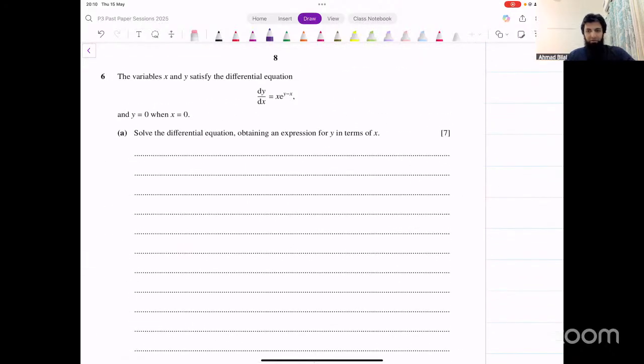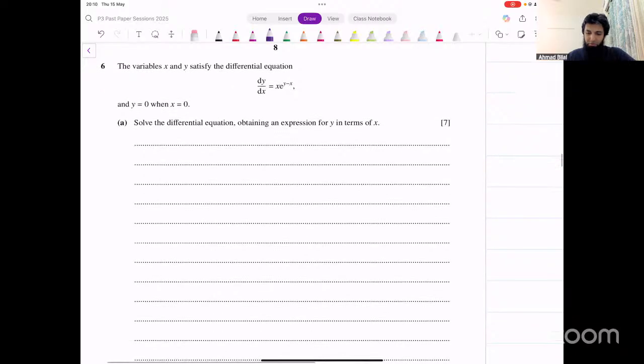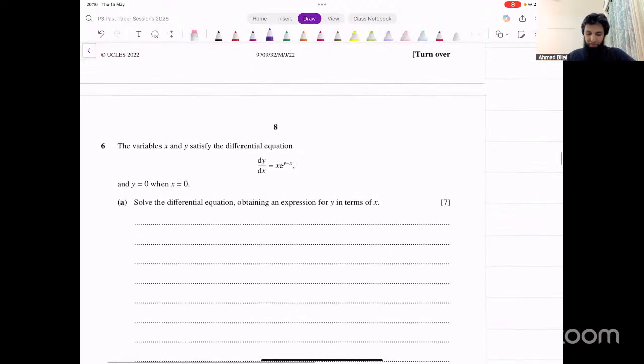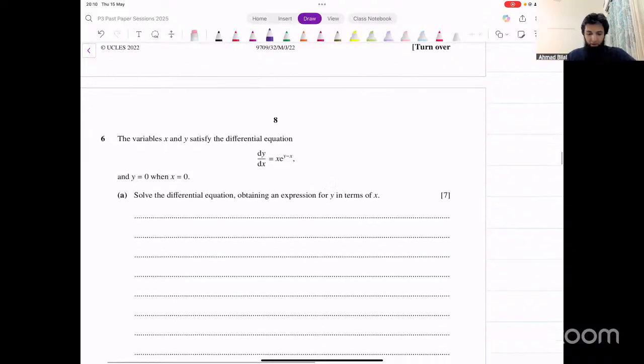Let's move on to the next one. Okay, what about the next one now? This was question number 6 from this paper. It's 3, 2, right? Okay, let's move on.